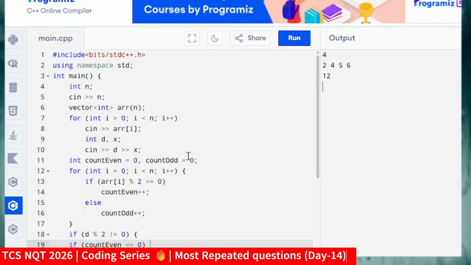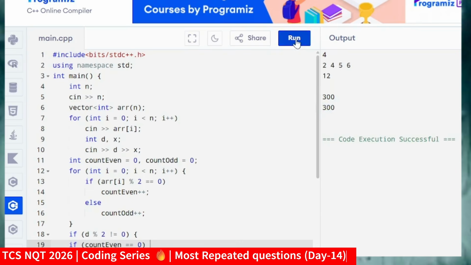Now tell me, how many vehicles are violating the rule? Just think for a bit. Yes, you are right. Only one vehicle is violating the rule, that is 5. Now you have to give the fine, how much fine you want to collect. Let me give the value of fine as 300. Now you are getting the fine as 300. Why? Because just one vehicle, 5, is violating the rule, so it will give the output as 300.